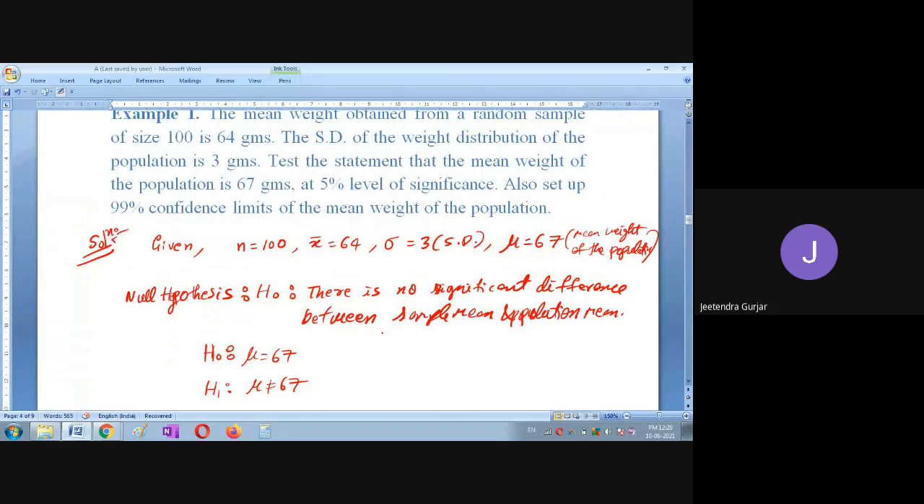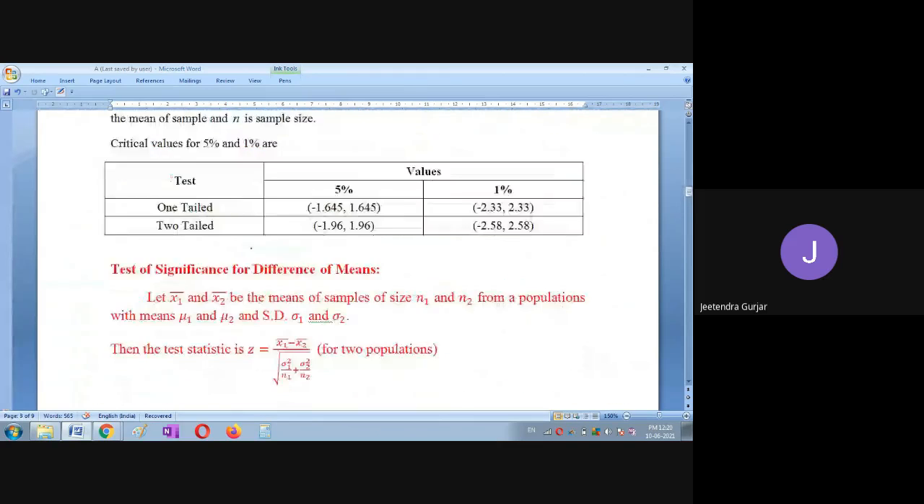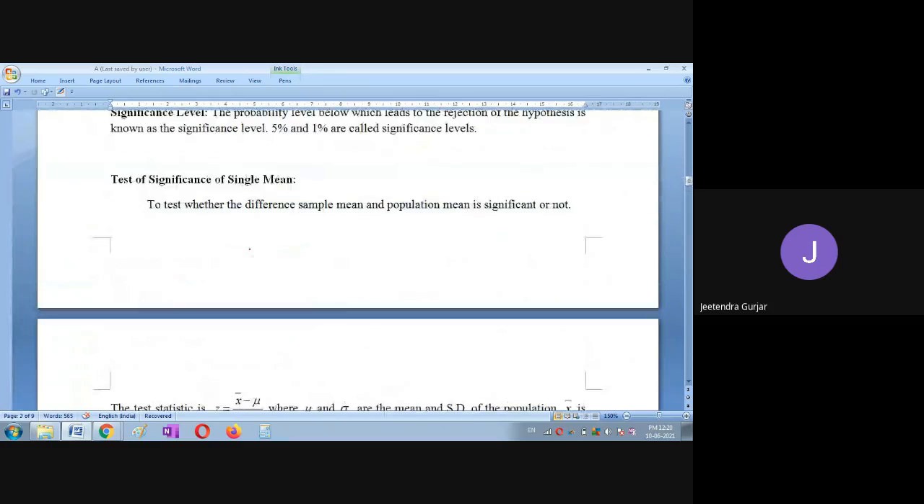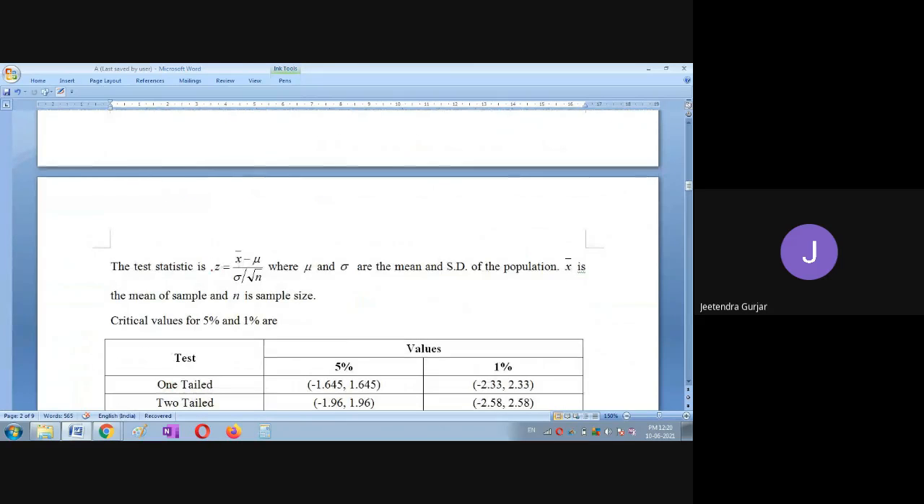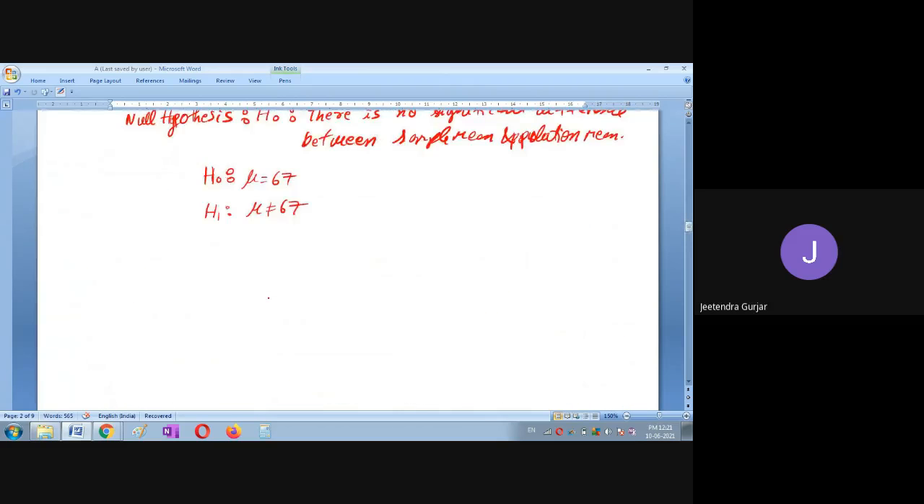So what all things we know? We know x bar, we know mu, we know sigma, we know n. So we will use this formula, friends, that is the test of significance of single mean. So write down z is equal to x bar minus mu divided by sigma upon root n. And please tell me what is the answer. -10. Yes, very good.